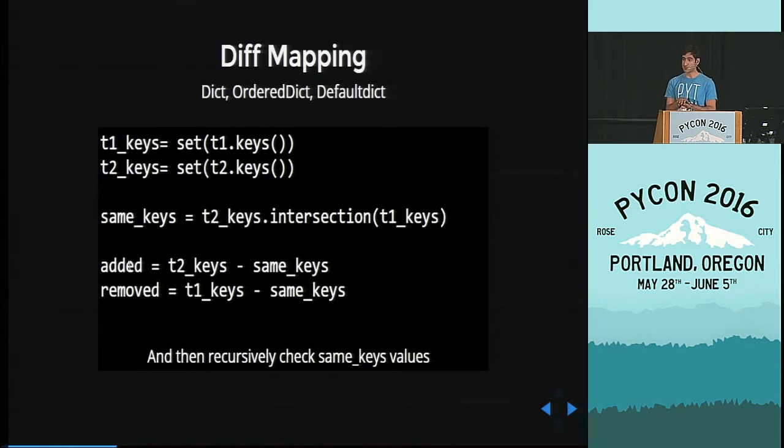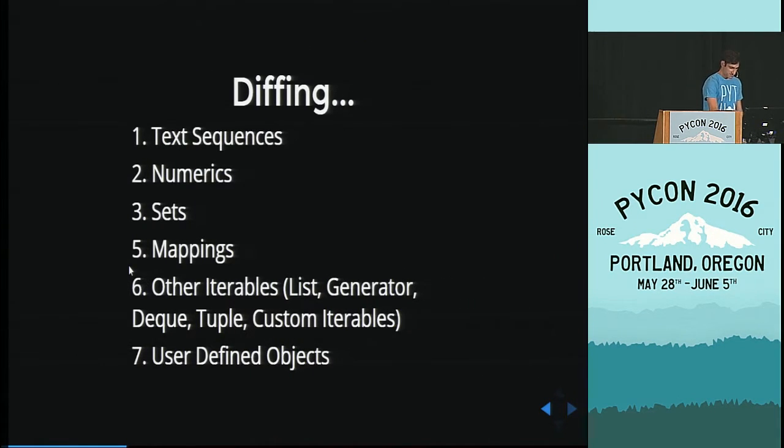Next is the common keys of the dictionaries, because the keys can be common, but the values might not be. And simply we do this recursively. We go back and recursively find out, for these common keys, what values might have changed. And again, if those are dictionaries, we go down and down. Those are simple too.